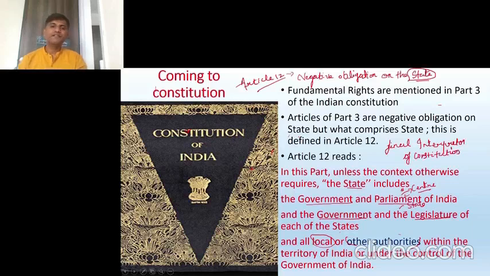There will be some words and sentences which are very vague, and many groups of people interpret them in different ways. The government interprets them in its own way and tries to make use of those clauses and articles, in a good way or a bad way, whatever it is. So it is the duty, responsibility and power of the Supreme Court to interpret that clause, that article, and that interpretation of the Supreme Court is final.